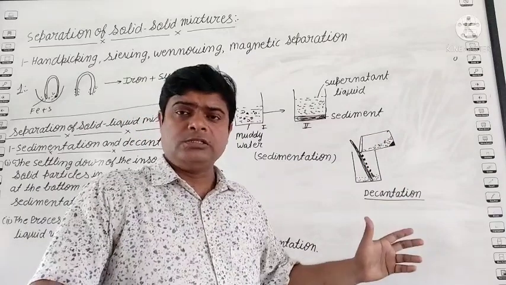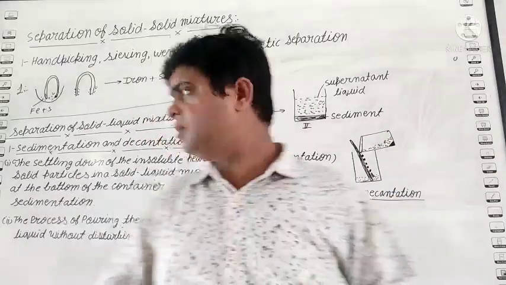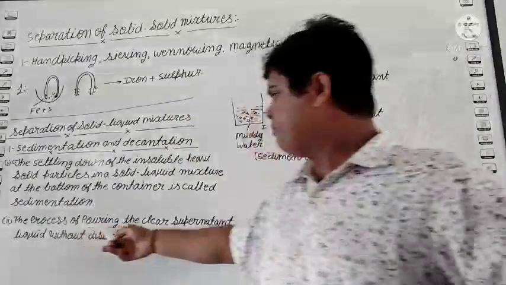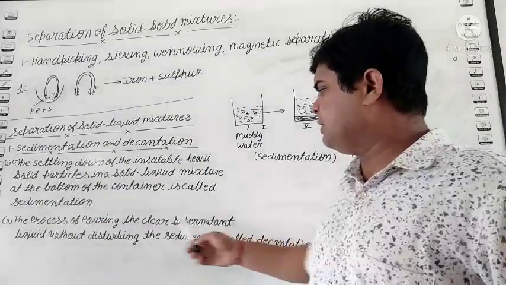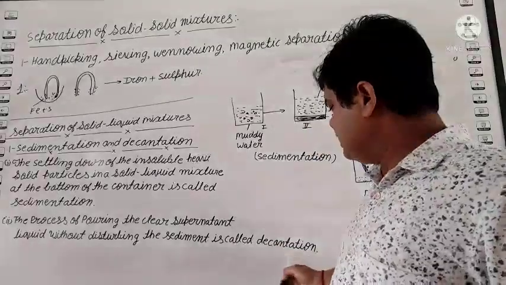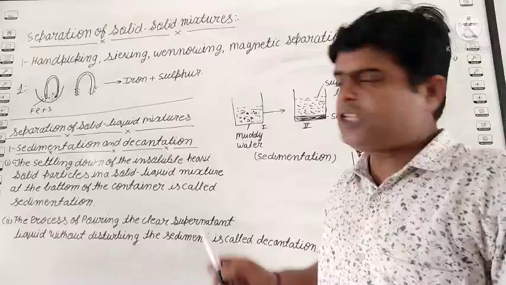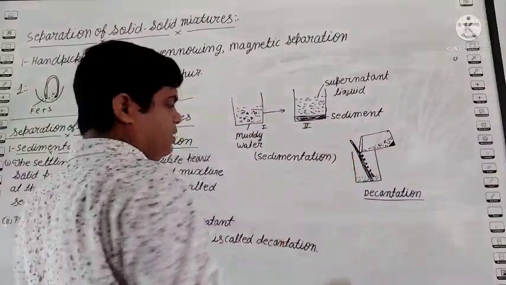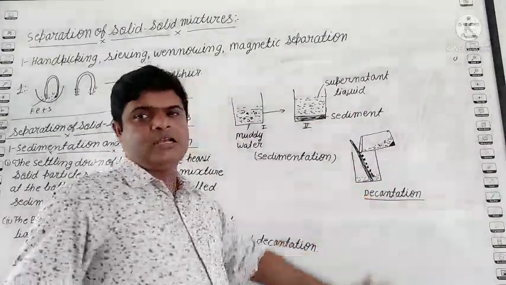So this process is known as decantation. See, the process of pouring the clear supernatant liquid without disturbing the sediment is called decantation.